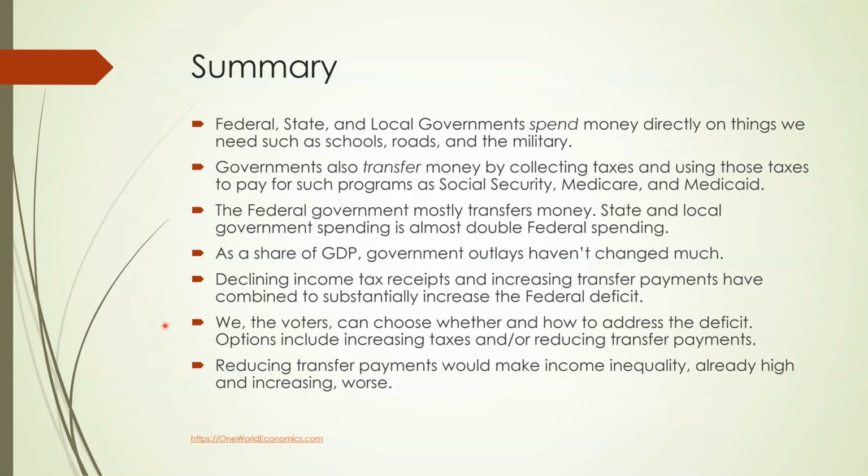Options include increasing taxes and or reducing transfer payments. As we've seen, the highest marginal tax rates were drastically reduced under Reagan. Reducing transfer payments would make income inequality, already high and increasing, worse. And we'll address why that is and how to deal with it in our next episode.